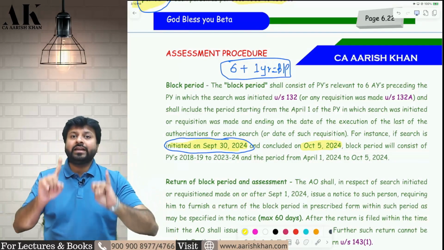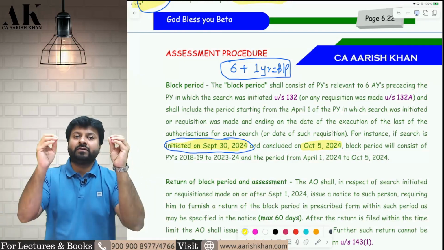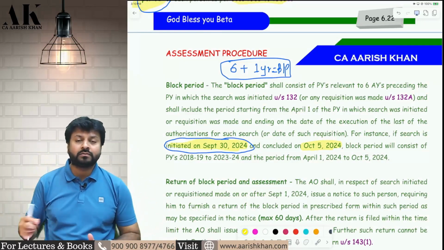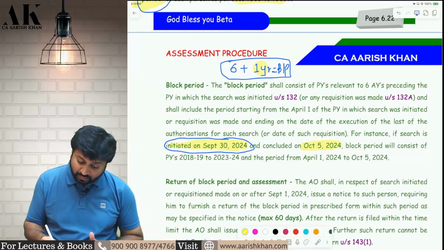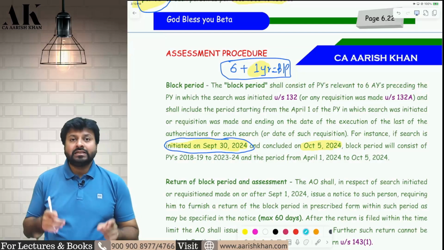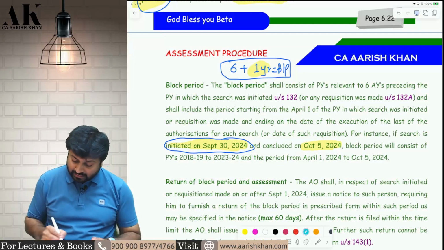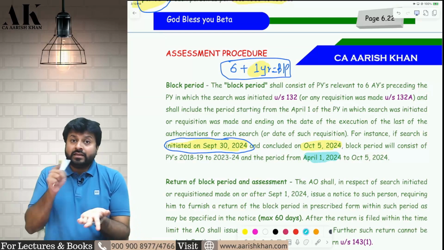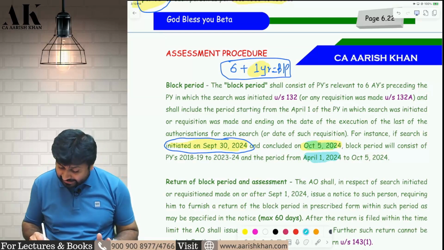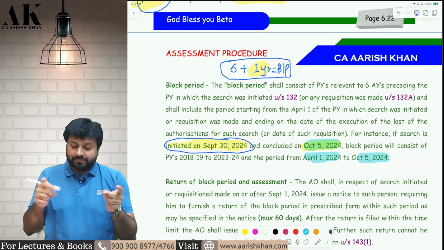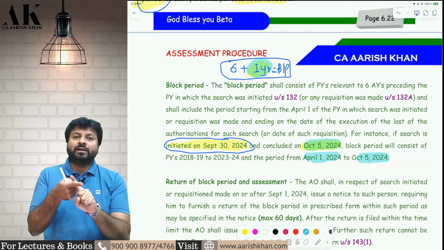So for the block period, these 6 years' assessment will be done together now in one single shot, along with the plus 1. What is plus 1? Plus 1 is the current year period. That is the period from 1st April in the year in which the search was conducted till the date on which the search was completed. This period will also be considered to be part of block period.